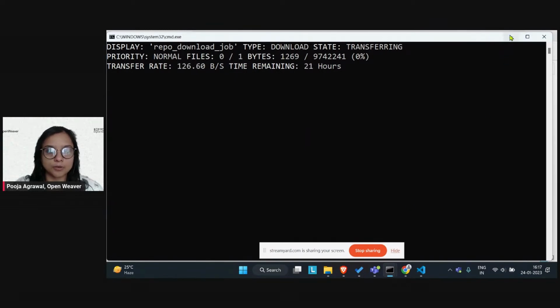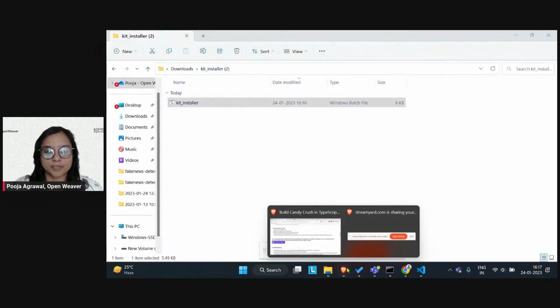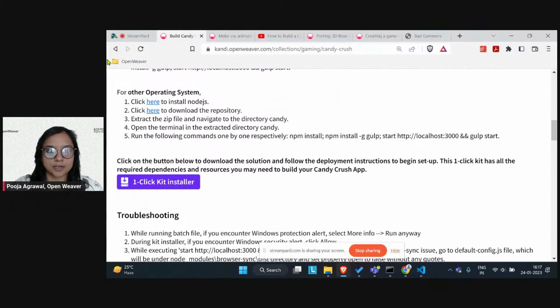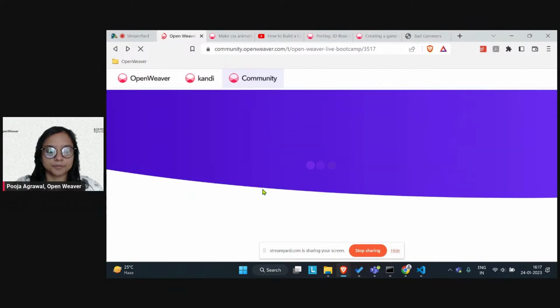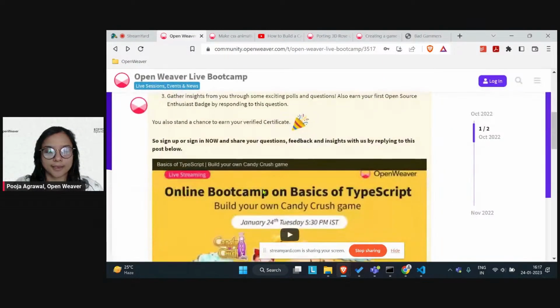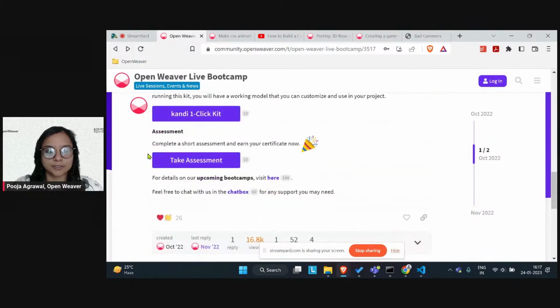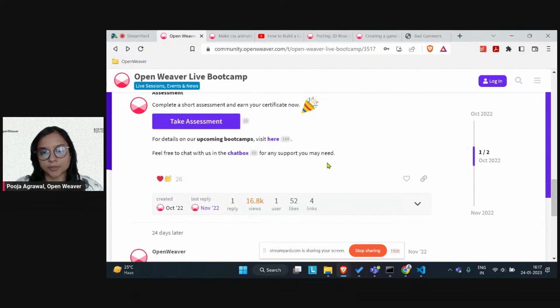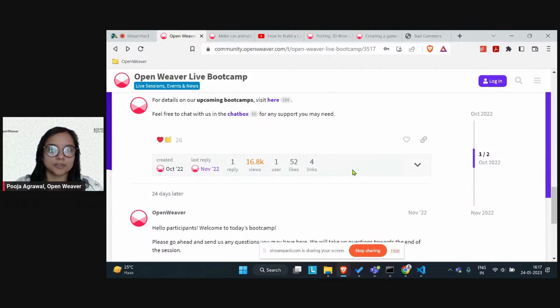But even before we go ahead and do that, my suggestion is that onto the community platform, you will be able to get the resources as well as here is the option to take the assessment. So this will help you fill in the information and get to the certification process. So go ahead and click take assessment post you have understood and discussed the concepts of the session.